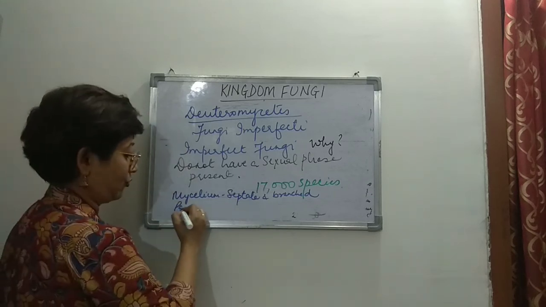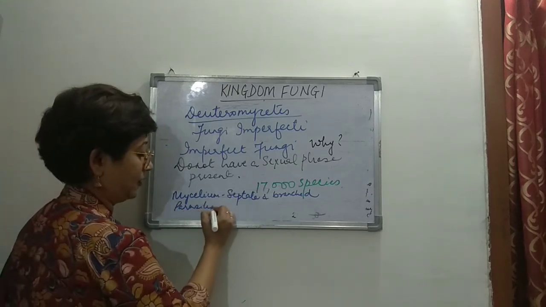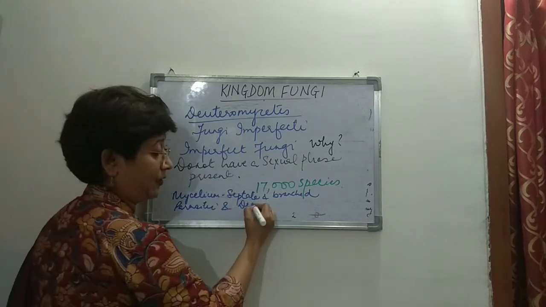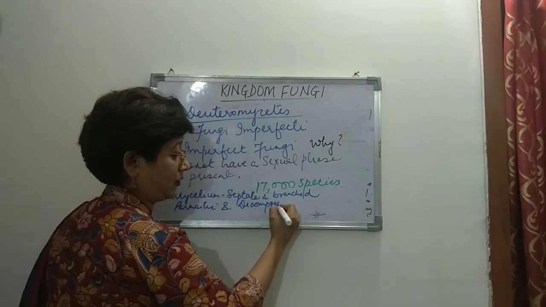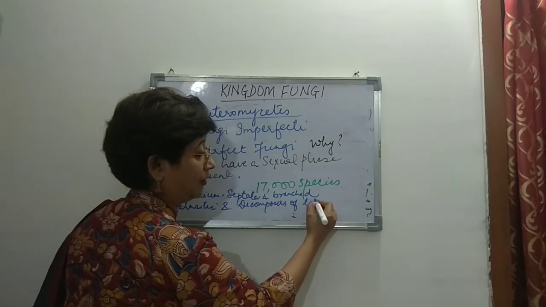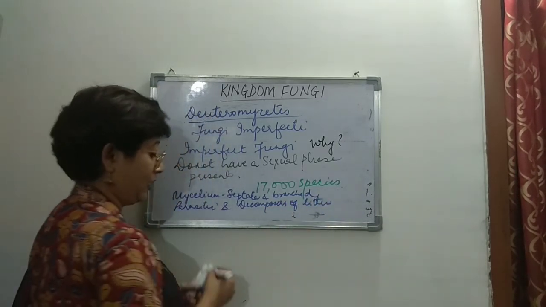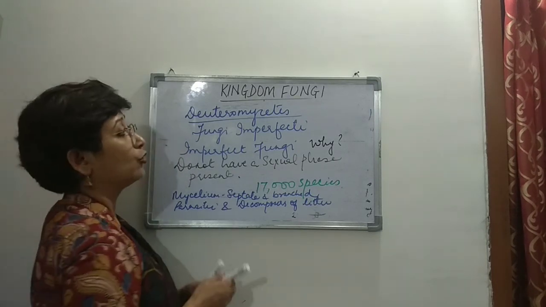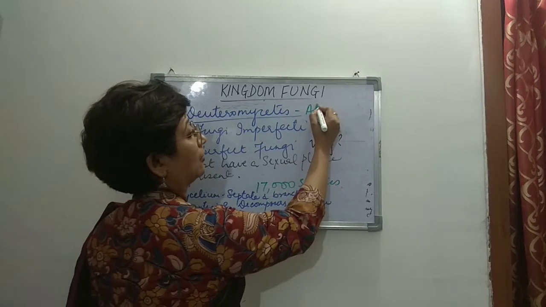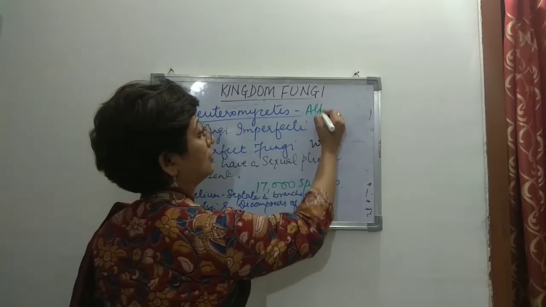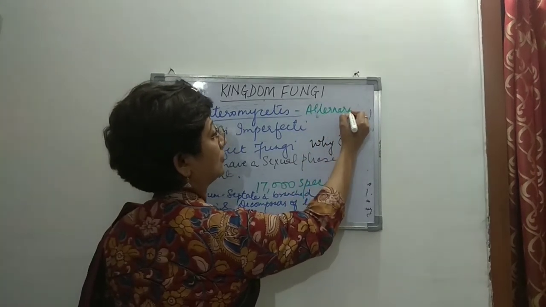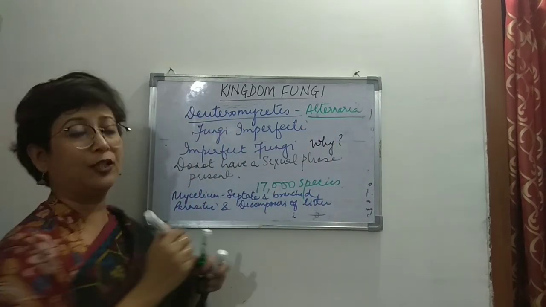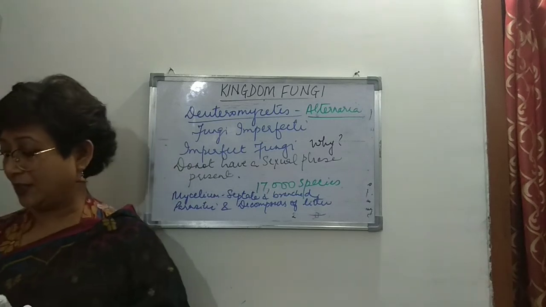So they are also parasitic and they are good saprophytes, decomposers of litter. The example of this particular group is Alternaria. Alternaria is one example of a fungus belonging to Deuteromycetes.